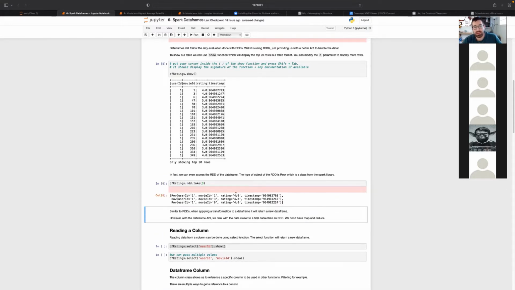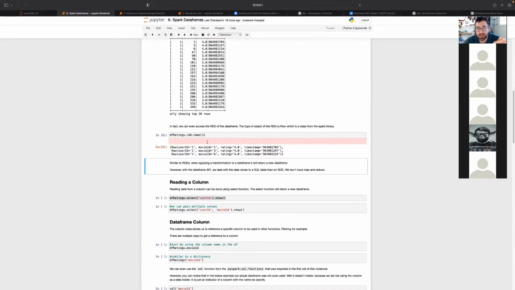Now, if I look at it, you can notice that it's actually a bit different than when we loaded the RDD, because some processing has happened already here. The elements of the RDD are of the class Row, which comes from the Spark library.